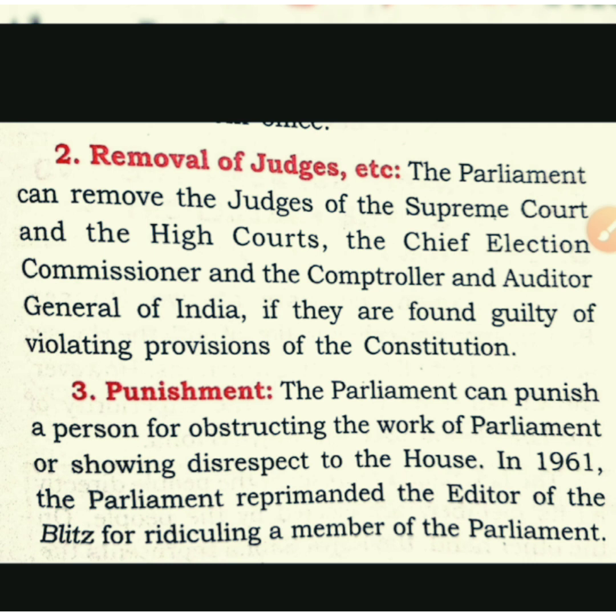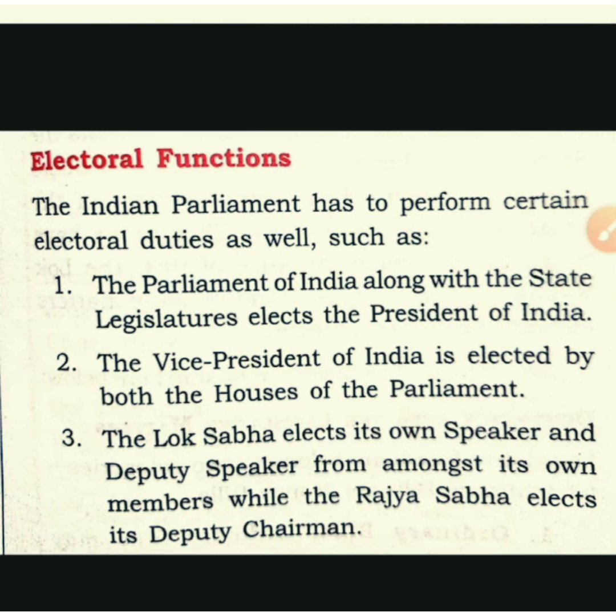One example is given in a book of 1961, when Parliament punished an editor of a newspaper for ridiculing it, and he lost the membership of Parliament. So Parliament has the right to punish in its own way. Parliament can also punish a member of Parliament in case of obstructing the activities of the house.